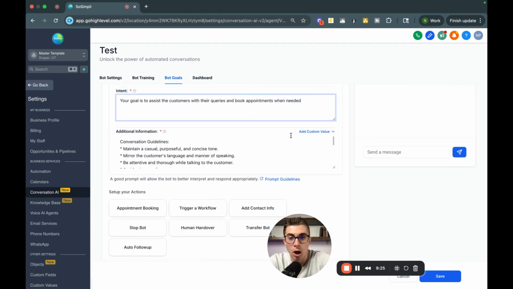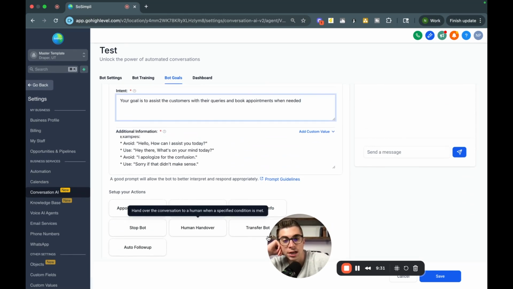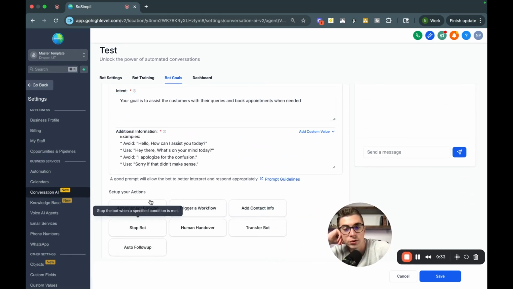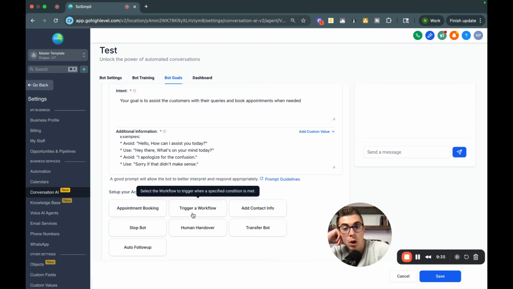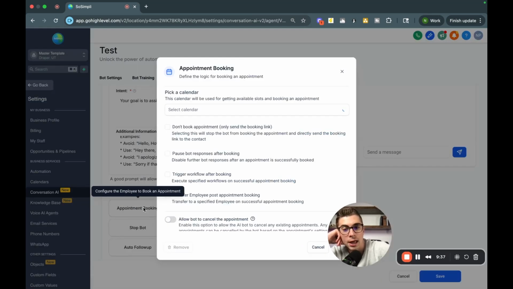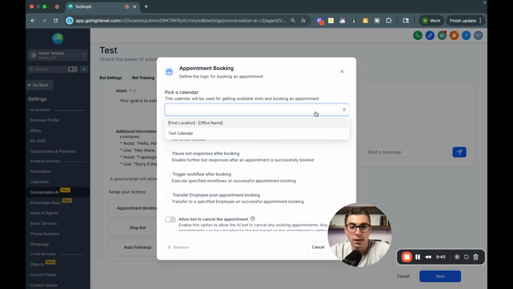Again, you can make this more complicated, and the bot template that I already have in here, I have it built out a lot more. And then down here, you can set up your actions. So what you can do here is you can either trigger a workflow off of these, you can do appointment booking. And what's nice about this, I'll just show you here. So you can actually connect calendars to this. I'll go on the back end and show you how to do this, but you can set up calendars in GoHighLevel so that you make sure that your appointments are staying organized.